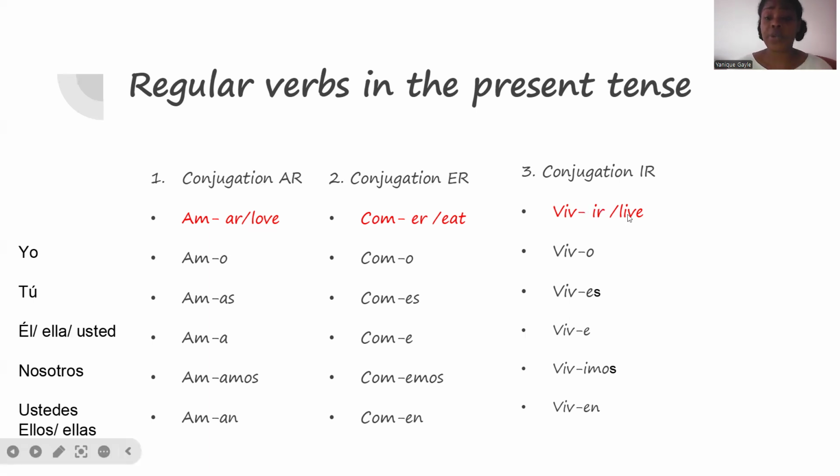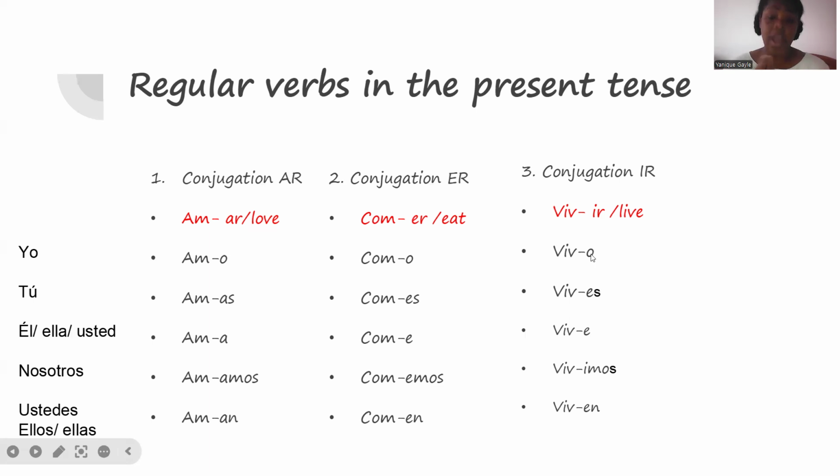The same thing, we're going to remove the ending of the verb, which is the IR, and we will add O, ES, E, emos, N. I want you to pay key attention to this because basically we're copying the endings for the ER verb. That's how it works in Spanish, okay? So we're copying the endings.